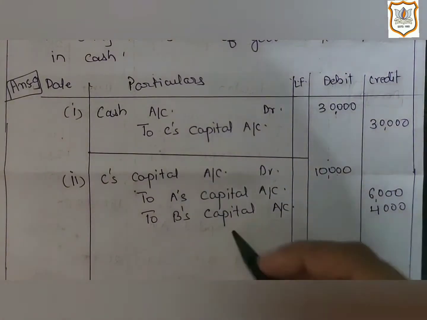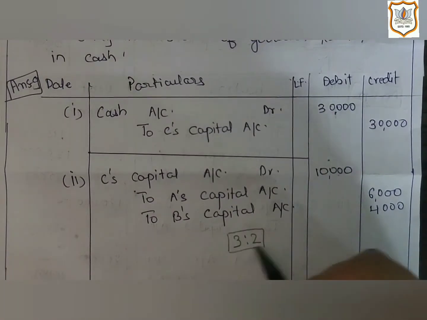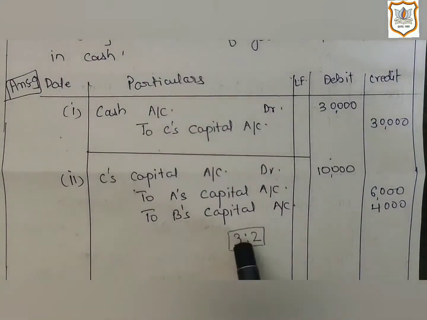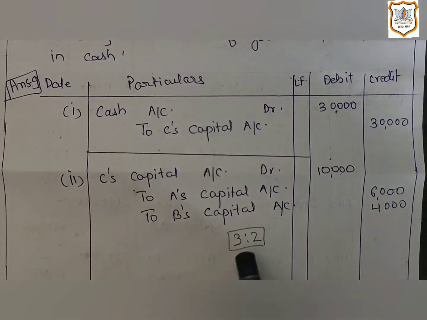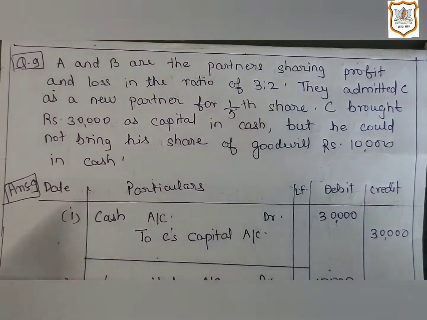Here sacrificing ratio is 3:2. Here sacrificing ratio will remain the same as old ratio of old partner. Here old ratio of old partner was 3:2.